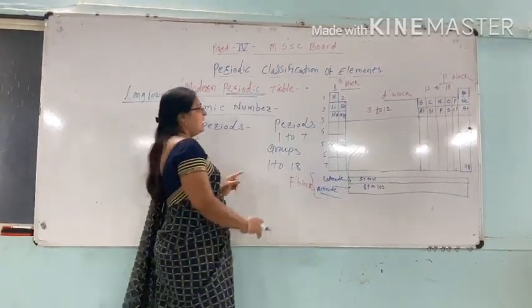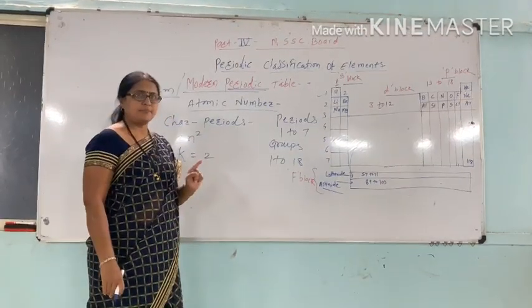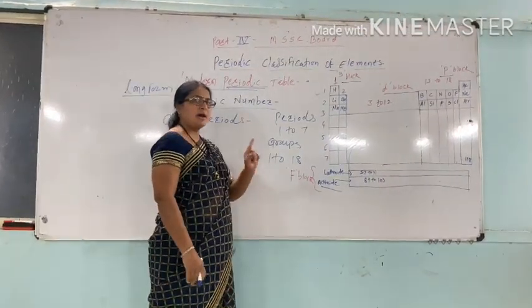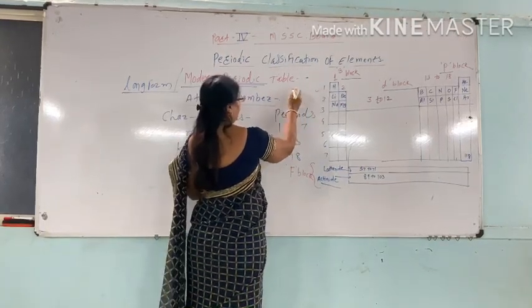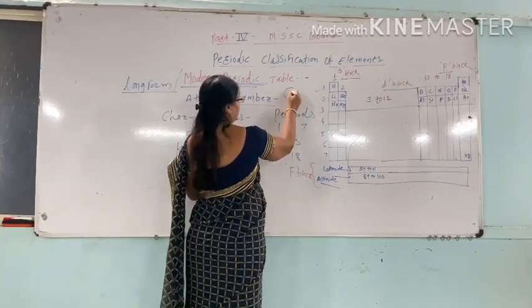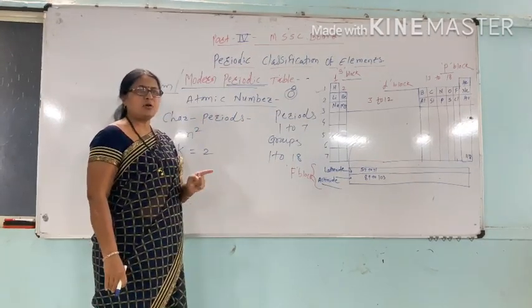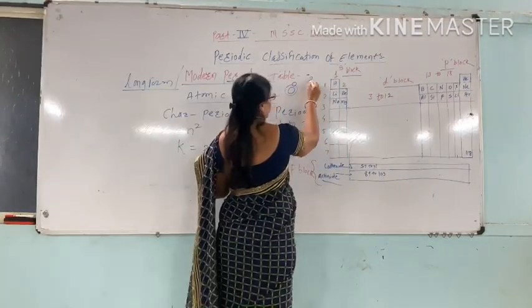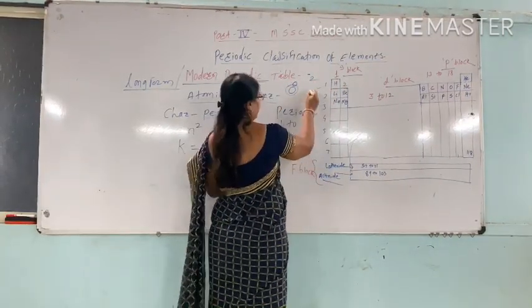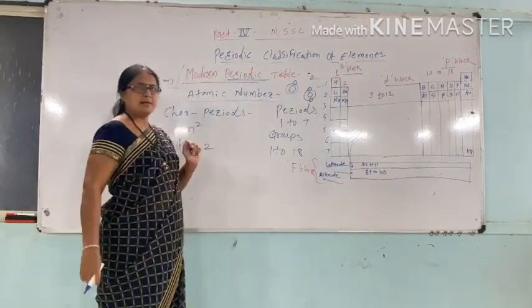That is, the first period, which contains hydrogen and helium, has 1 shell according to the electronic configuration. Hydrogen contains 1 electron, that is, 1 electron in 1 shell. The atomic number of helium is 2 and it contains 2 electrons in its outermost shell.